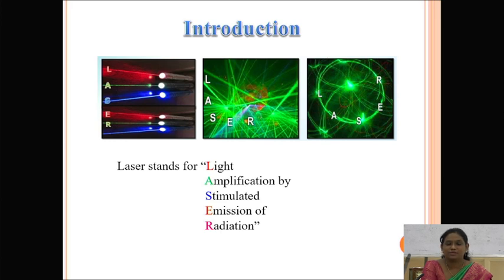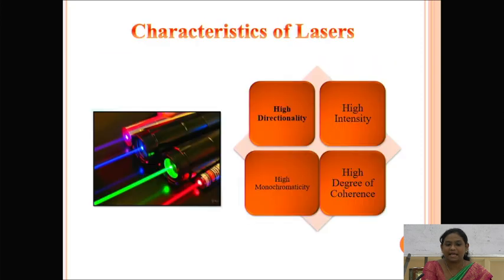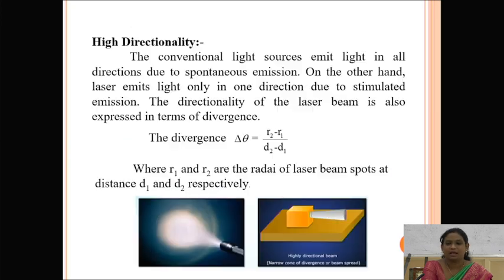Now first we are going to discuss the characteristics of lasers. We have four important characteristics of lasers. The first is high directionality, the second is high intensity, the next is high monochromaticity, and the fourth is a high degree of coherence. So first let's discuss directionality. So here we can say it is high directionality.